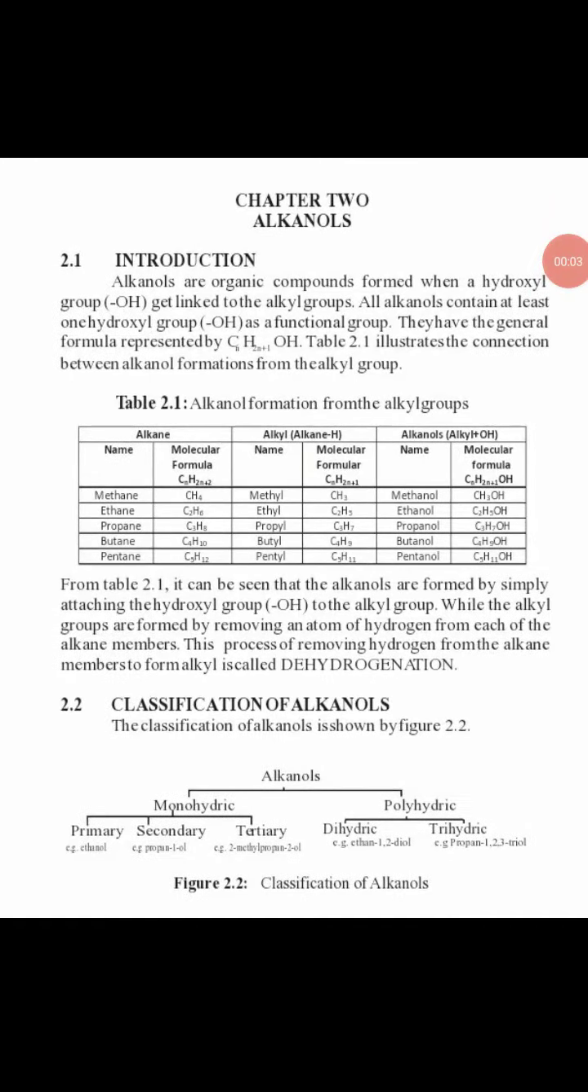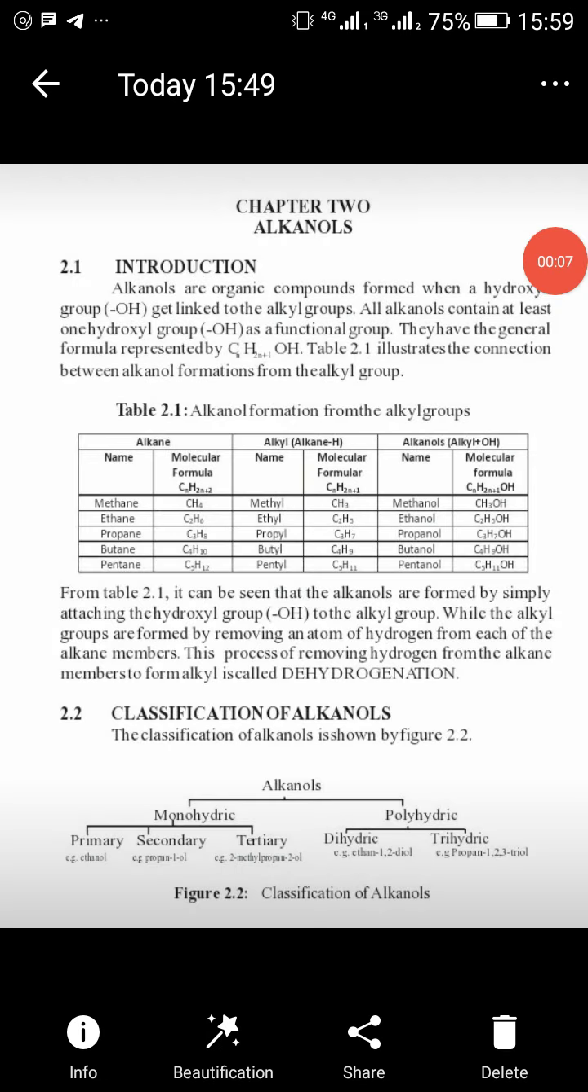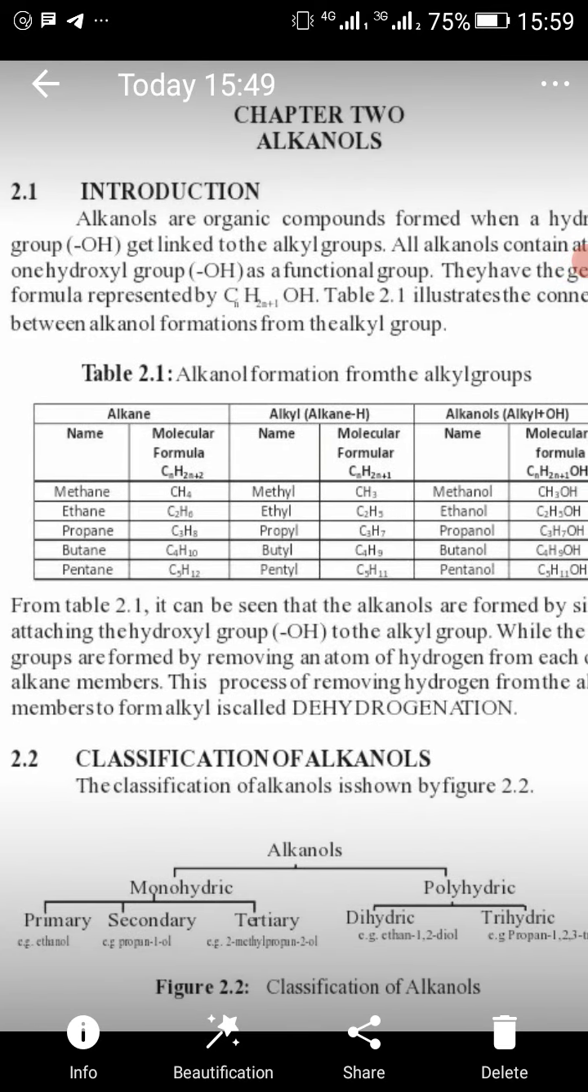All right, classification of alkanols. Now we see the classification there. We see alkanols divided into two classes: monohydric alkanols and polyhydric alkanols. Under monohydric alcohols, you have the primary alcohol, the secondary alcohol, and the tertiary alcohol.